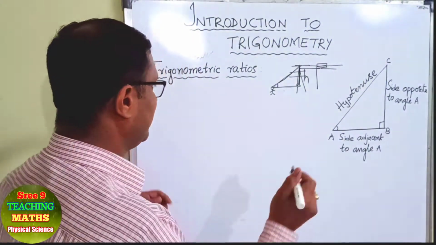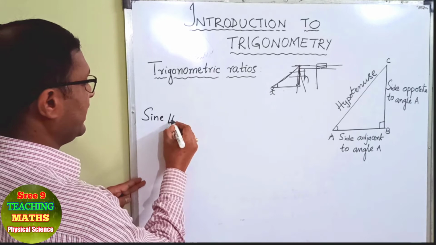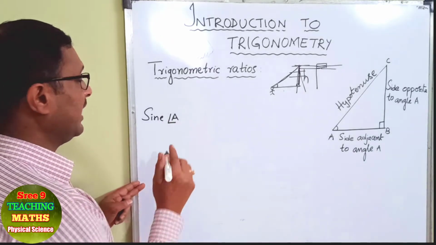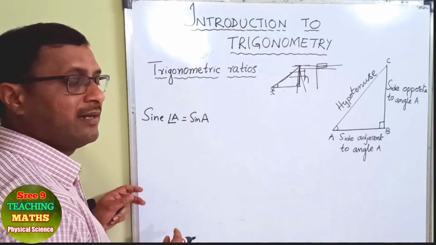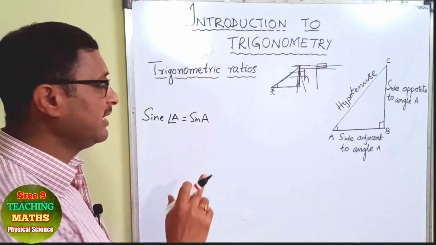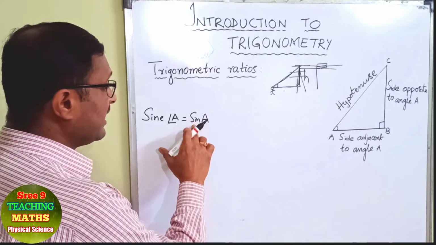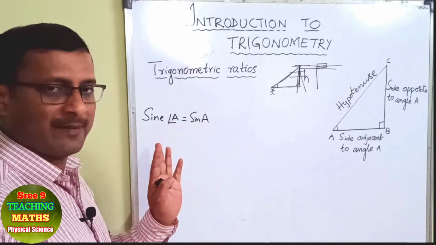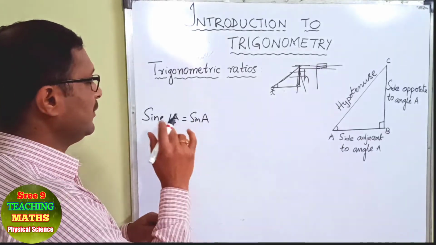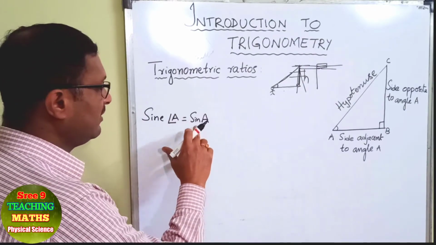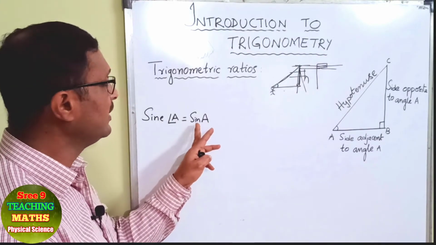The first ratio is called sine of angle A, and the abbreviation we use is sin A. We read it as sine of A or sine A, but don't think that this is the product of sine and A. Here sin has no meaning without the angle A, hence we write sin A, meaning sine of angle A. So you must remember that this is not a product, and sin will not exist independently.